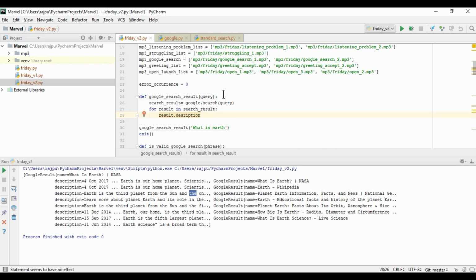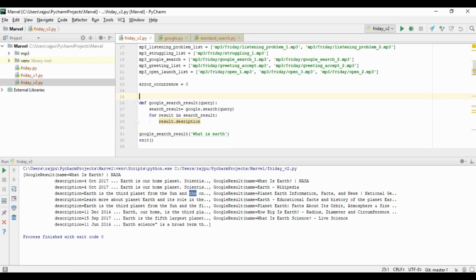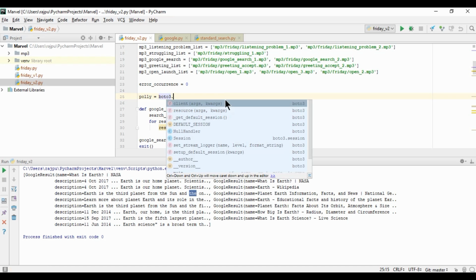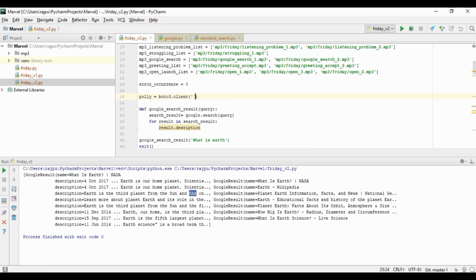Now we need to speak this description by the services of Amazon. So for that I'm going to create a variable polly equals boto3.client, and I'll pass the client I need, polly.